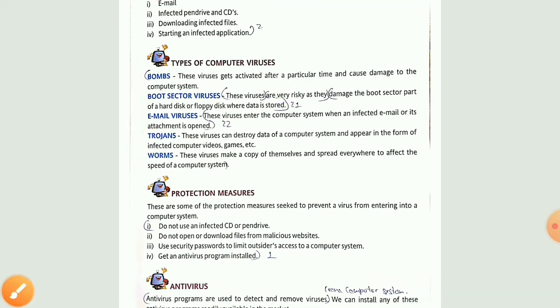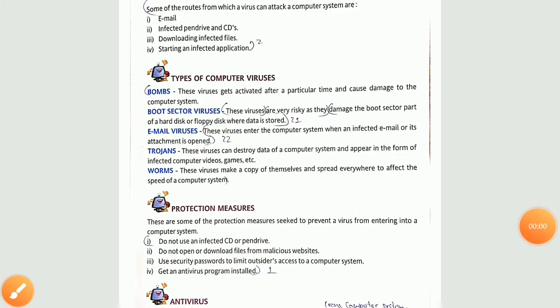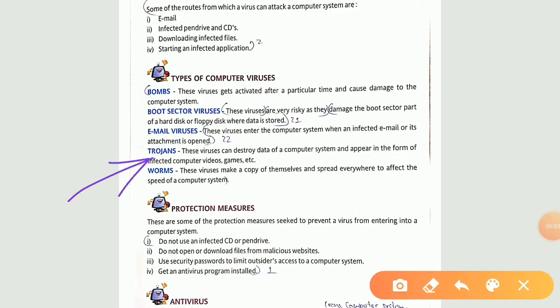Now see the fourth one, Trojans. The fourth type of computer virus is our Trojan virus. Over here, see, Trojans are viruses that destroy the data of a computer system and appear in the form of infected computer videos, games, etc. These are the common types of viruses, and they can destroy the computer system, not just your system, but sometimes they may destroy your data only.